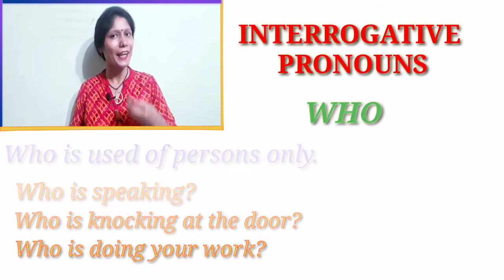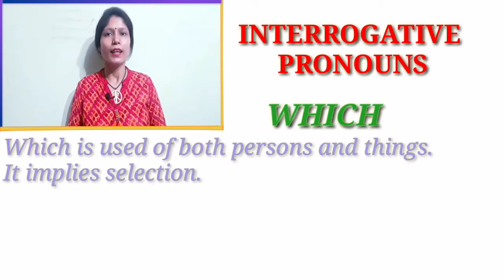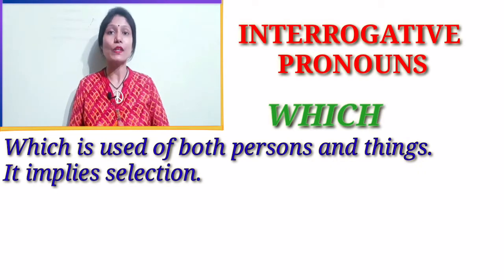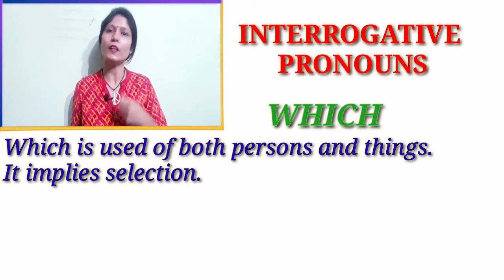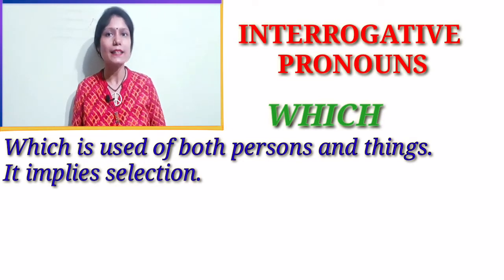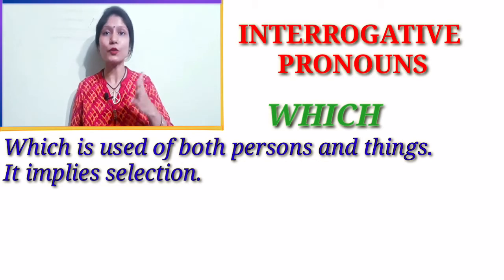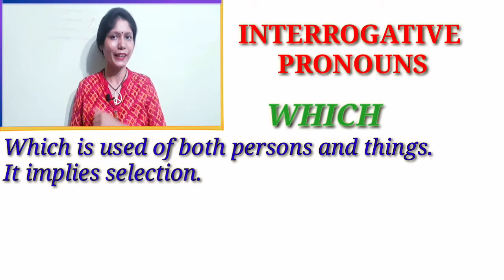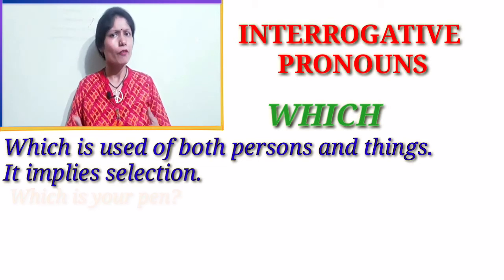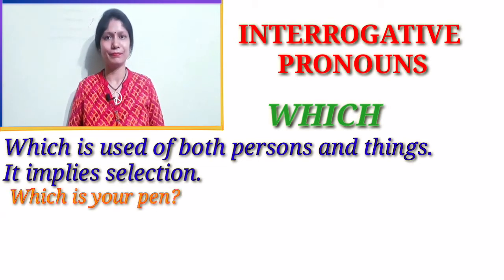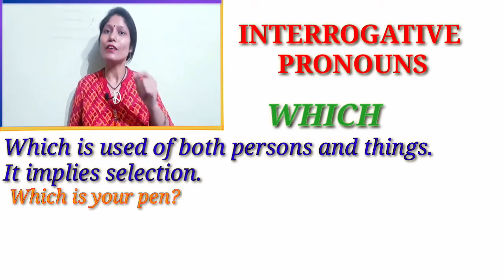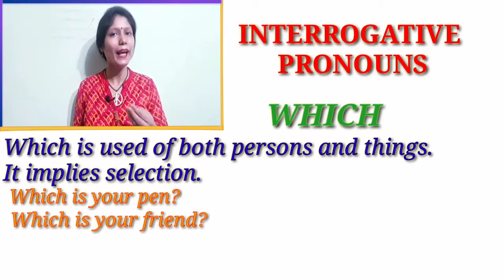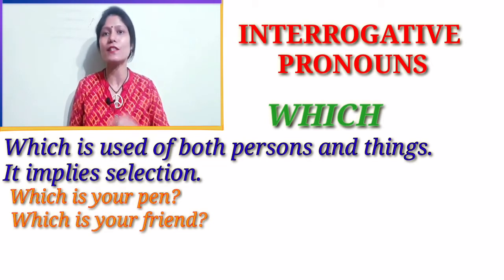Now let's see the next question word, which. Which is used of both persons and things. It implies selection. Means you have to choose, you have limited options to choose from. For example, which is your pen? Means I have 2-3 pens. Which is your friend? Again you may have 2-3 options and you have to choose which is your friend.